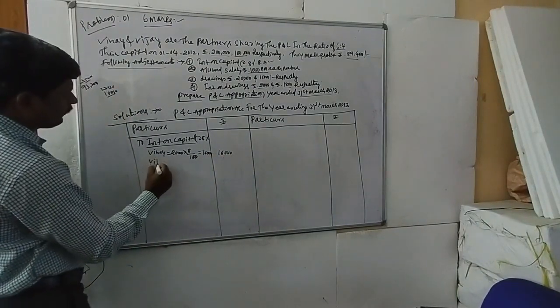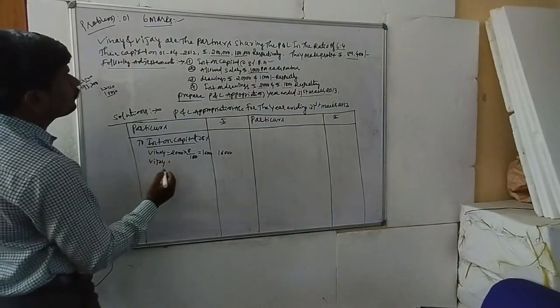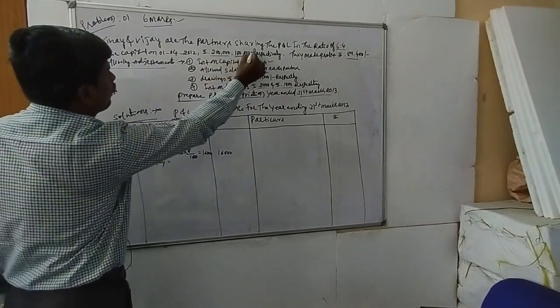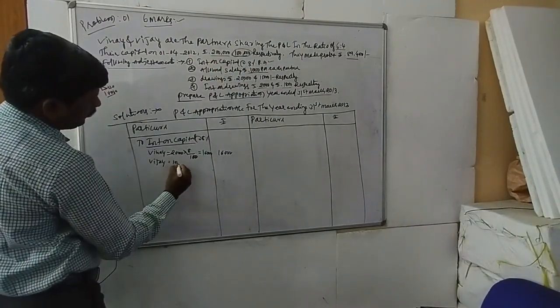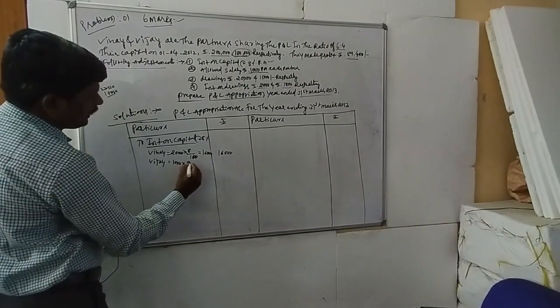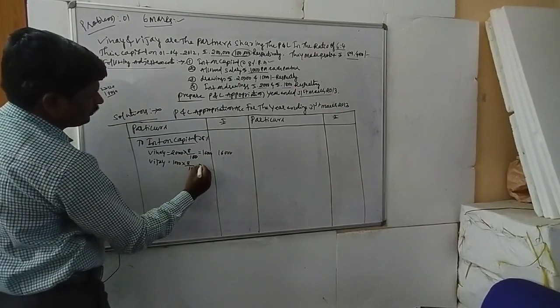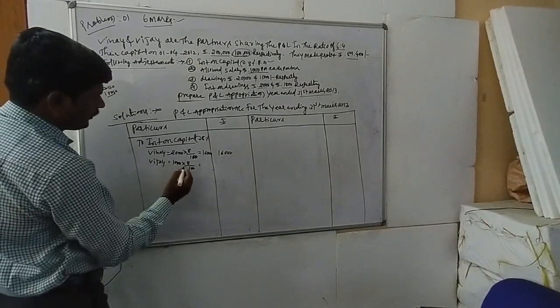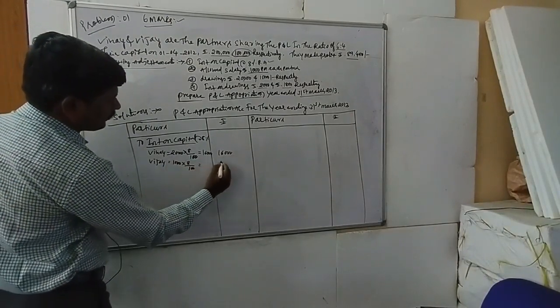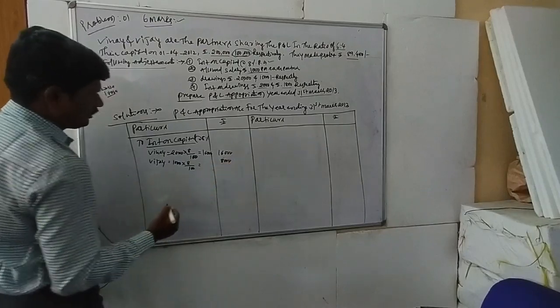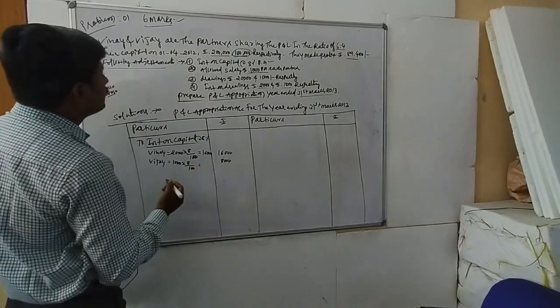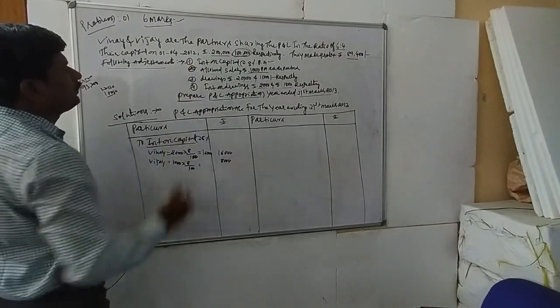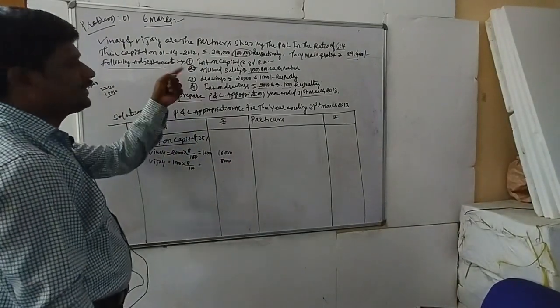Second, Vijay: amount of rupees 1 lakh. 1 lakh into 8 divided by 100. Cancel, 10 eights are 8,000. So 8,000. Okay? So the first adjustment is over.